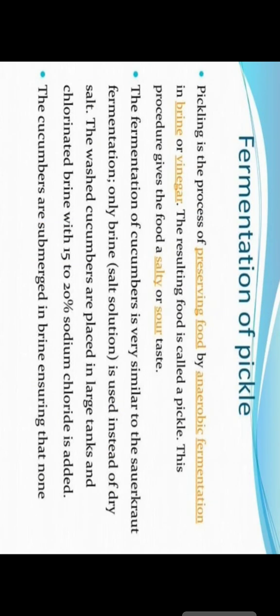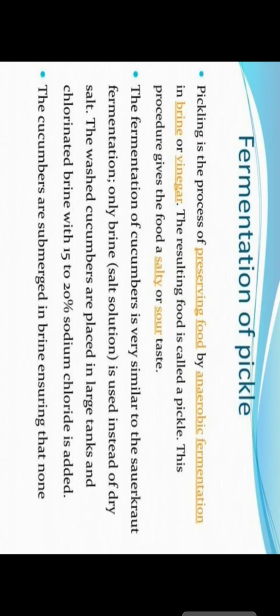The pickling process is preserving the fruit by anaerobic fermentation. We can use brine and vinegars. Sometimes, according to our taste and the requirements of the industries, we can make it salty and sour also. Fermented cucumber is very similar to the making of sauerkraut fermentation, where only the brine and salt solution is used instead of dry salt. A large tank is used, in which we use 15 to 20% sodium chloride.